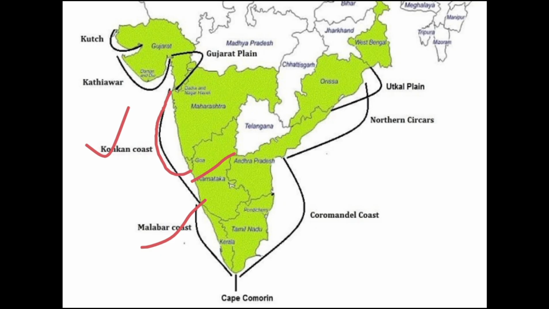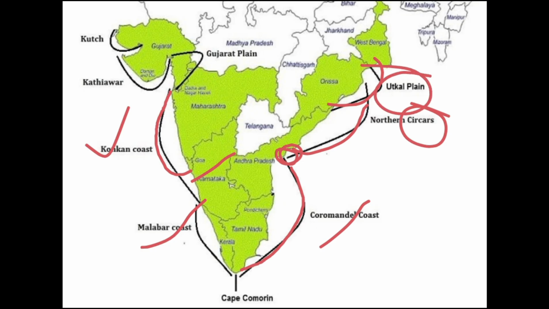From Tamil Nadu to Andhra Pradesh, it is the Coromandel coast, from Andhra Pradesh to Odisha it is called the Sarkar coast, and from Odisha to West Bengal it is called the Utkal coast. These are the important coastal areas at the edge of the coastal plains.